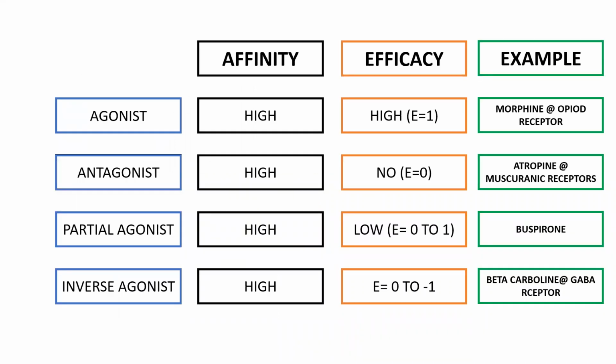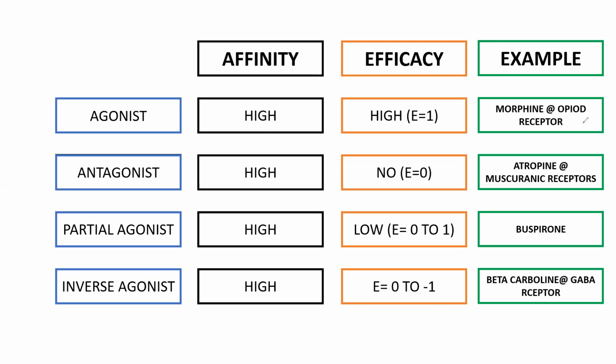So let's see the examples now. Agonist, morphine at the opioid receptor. Morphine at opioid receptor is an example for agonist. Antagonist, atropine at muscarinic receptor. Partial agonist, that is buspirone. Buspirone is an anxiolytic drug which is used to decrease our anxiety. An inverse agonist, example is beta carboline at GABA receptor.